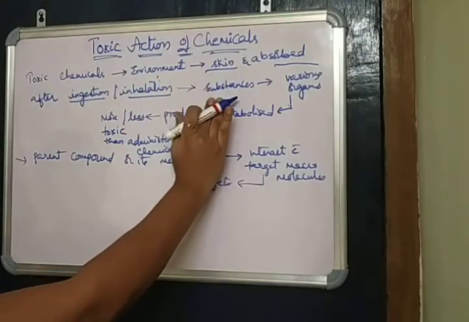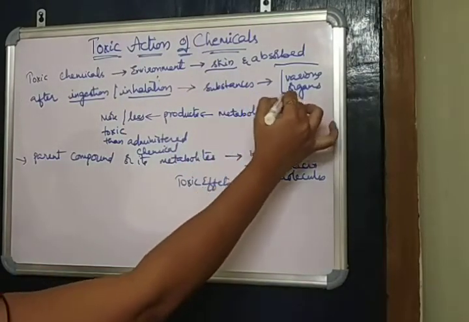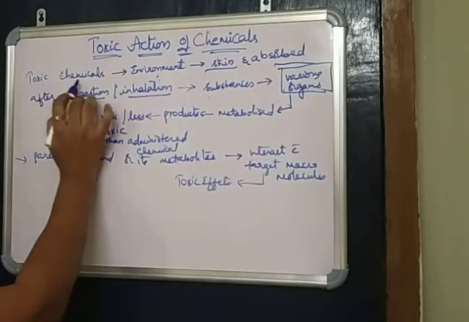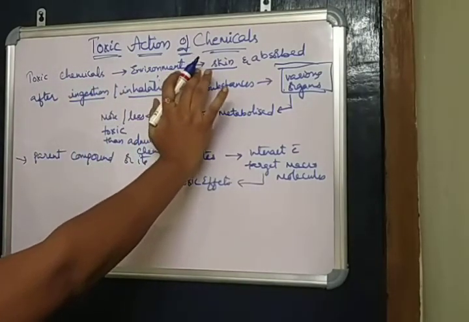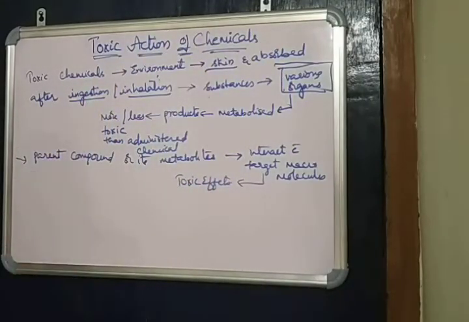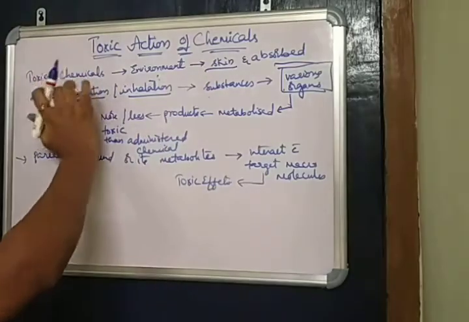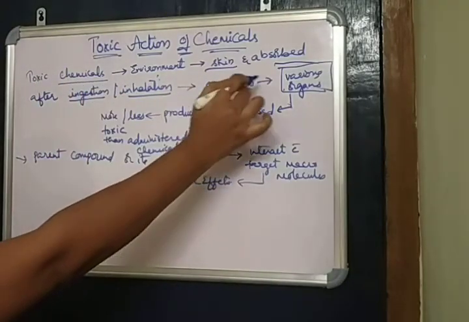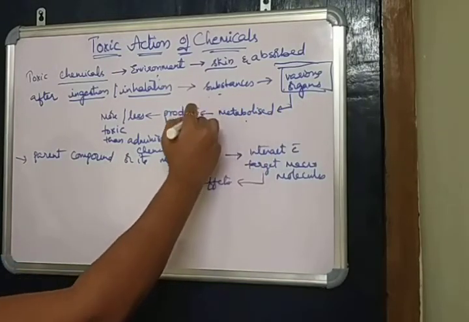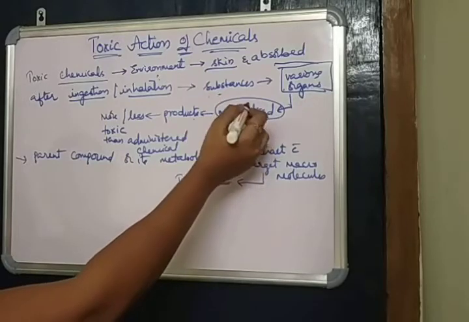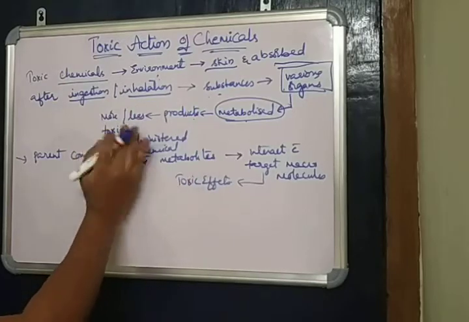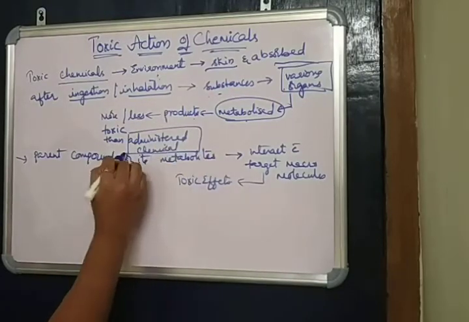These exogenous chemical substances are distributed to various organs and they are metabolized into products. They undergo metabolization, and it results in the formation of products. These products may be more or less toxic than the administered chemical.